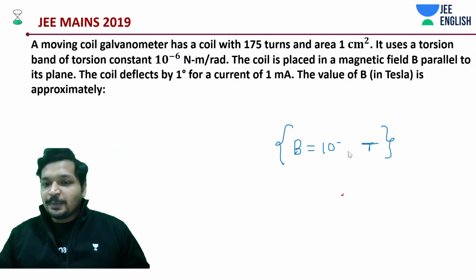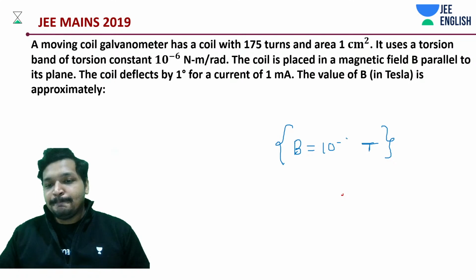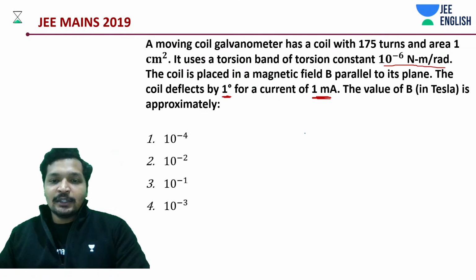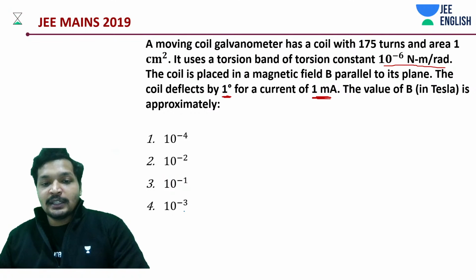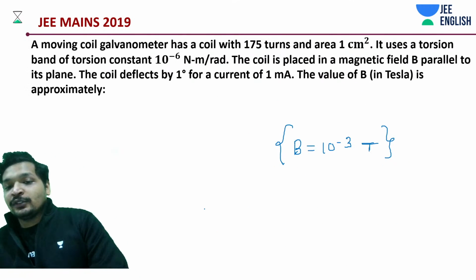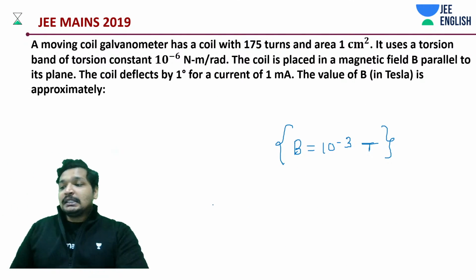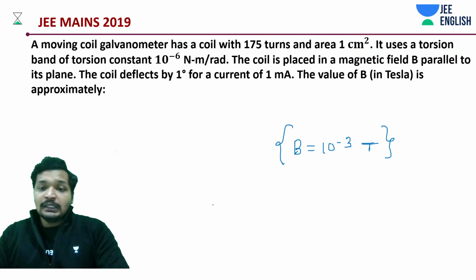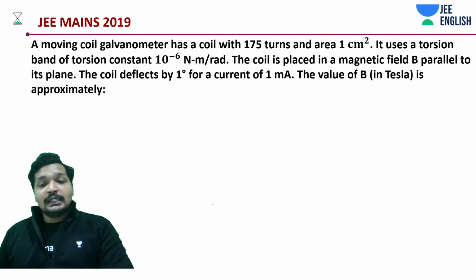Okay, be careful, because your answers are like 10 to the power minus 5, I would have marked it as 10 to the power minus 5. Luckily there was no 10 to the power minus 5 among the options, but yes, make sure you are doing the correct thing. Approximately 10 to the power minus 3 Tesla.